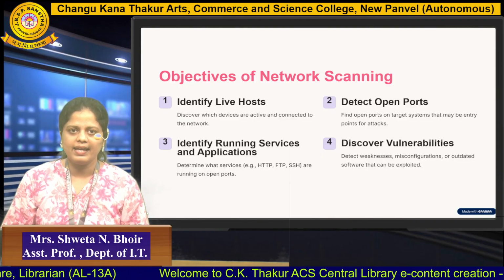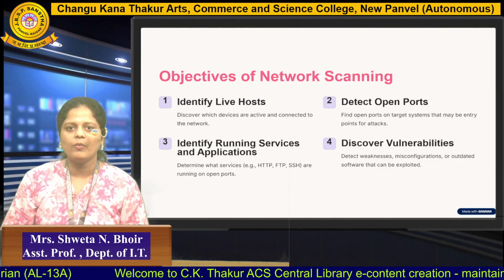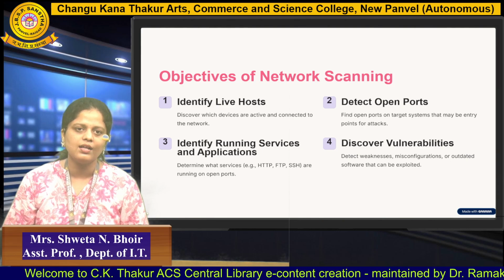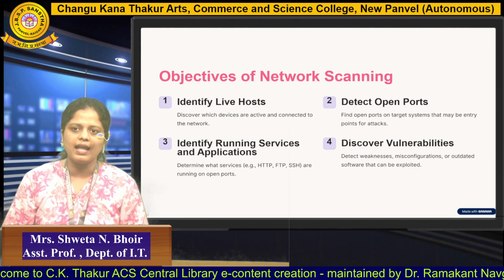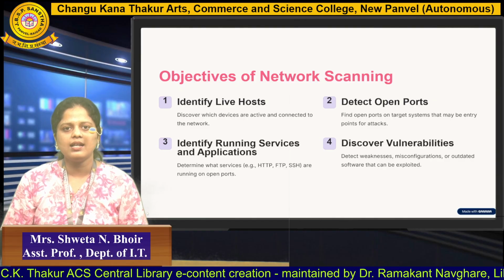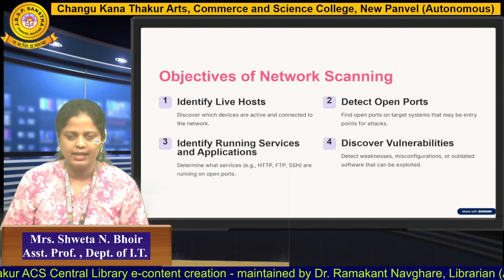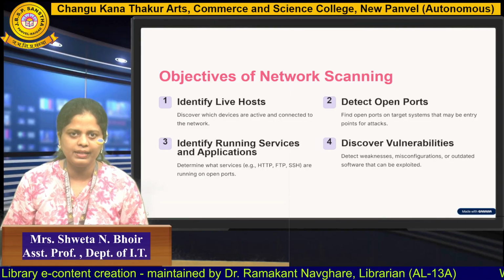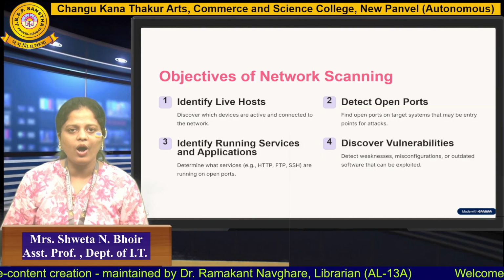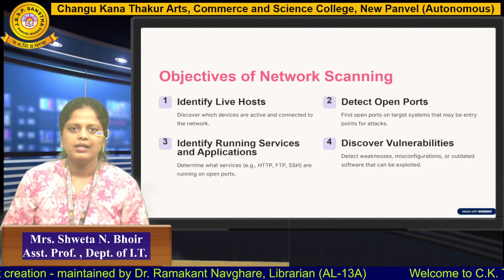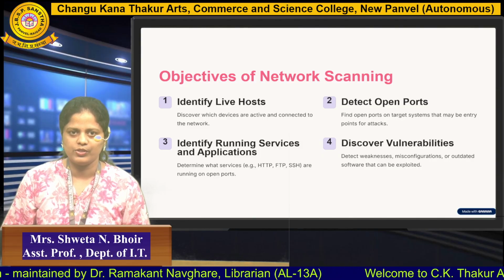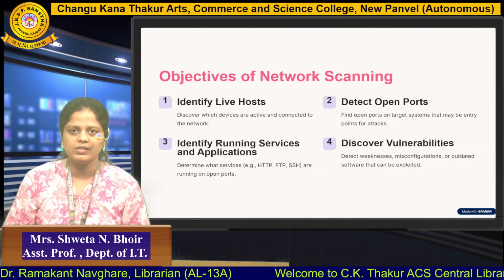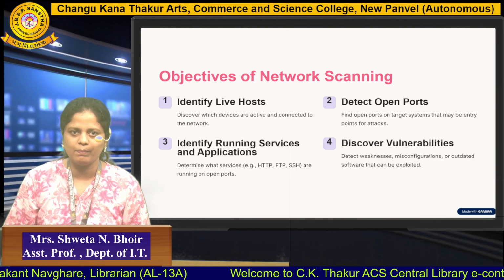Next, what are the objectives of network scanning? So why is there a need for network scanning, students? First is to identify live hosts. So which hosts are live, or which hosts are present over the organization, any company, any institute. All those are under live hosts. Second, detect the open ports. These are the publicly available ports, and we use those ports for detection purposes.